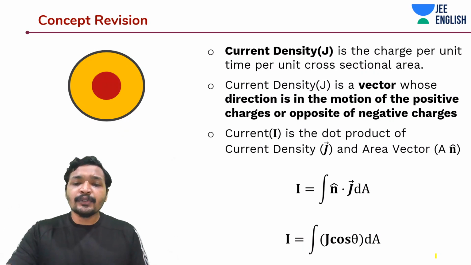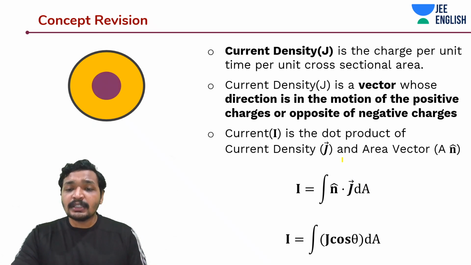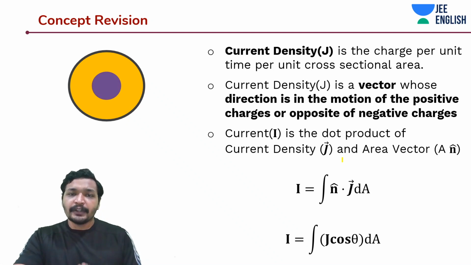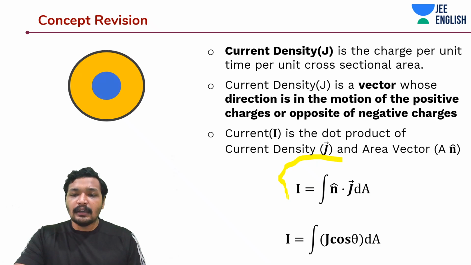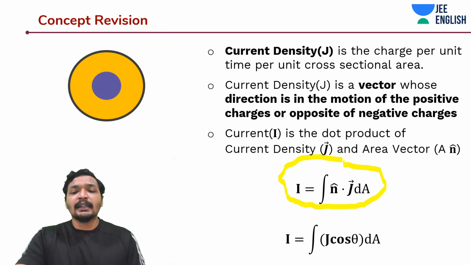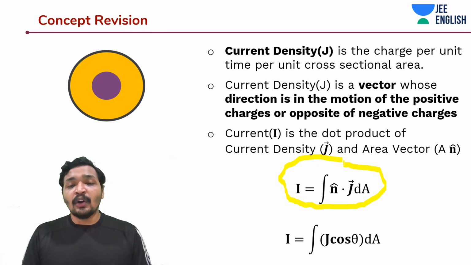Okay, you usually do this to find out I. This is the proper way, the most appropriate way to do it. I is equal to the integration of n cap dot J dA, where dA is the elemental area, n cap is along the area vector direction and J is the current density.